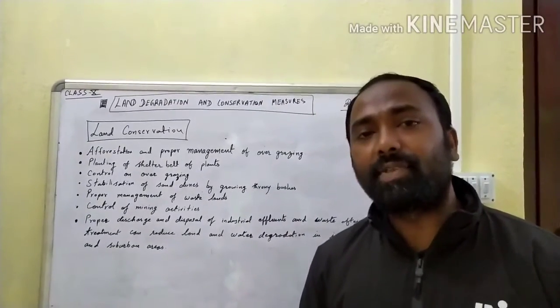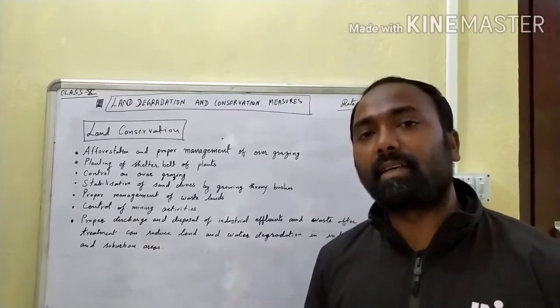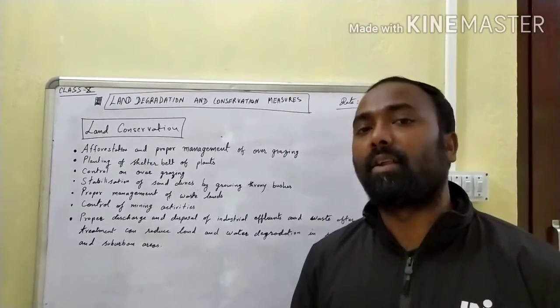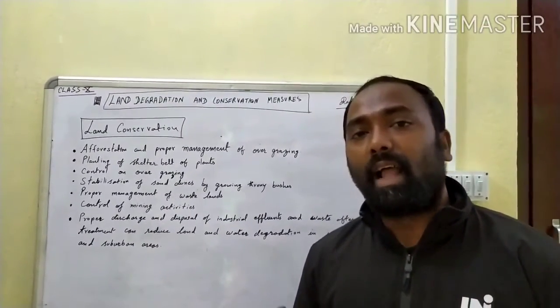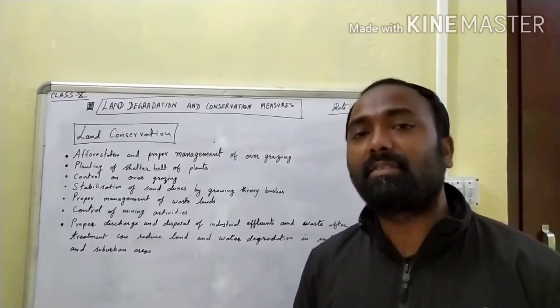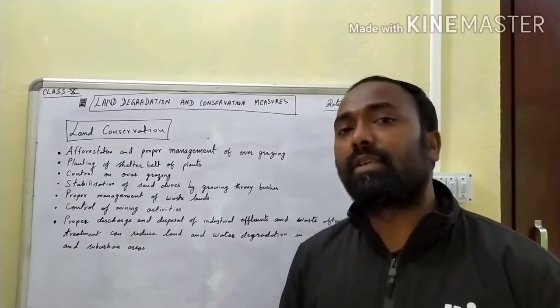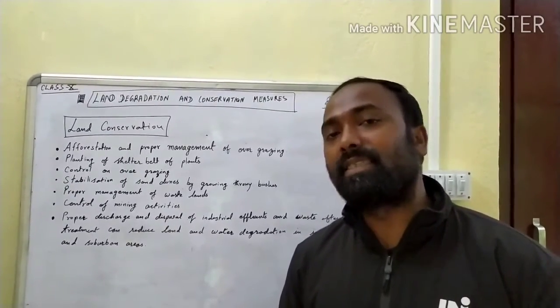Most of the industries are set up at the source of water. That means the industrial belt is located along the river banks, and the industries process different kinds of chemicals in their factories, and those are thrown out from the industries as waste.